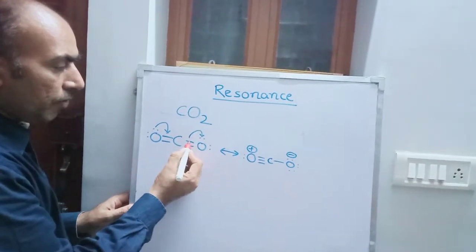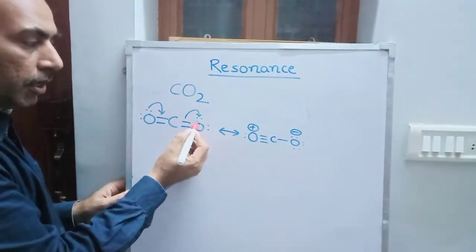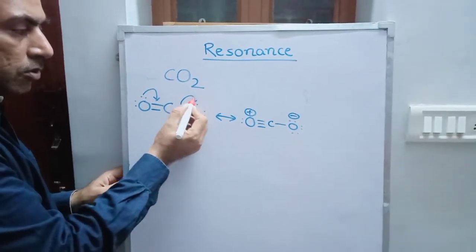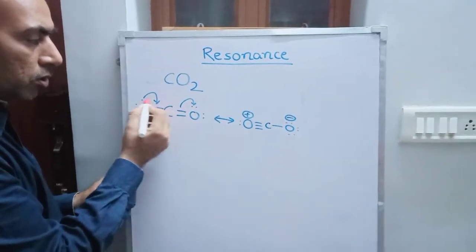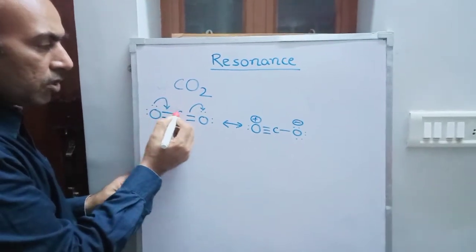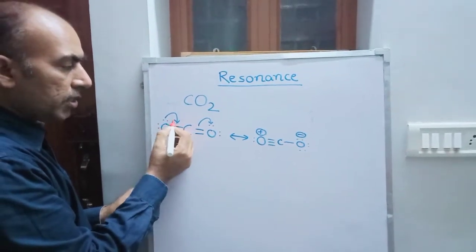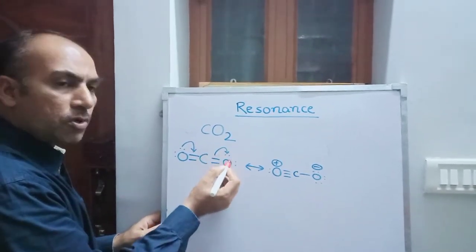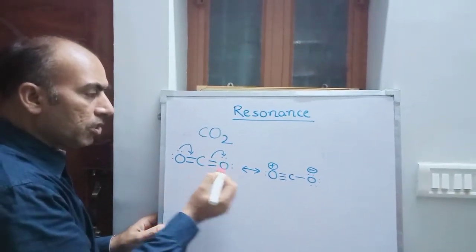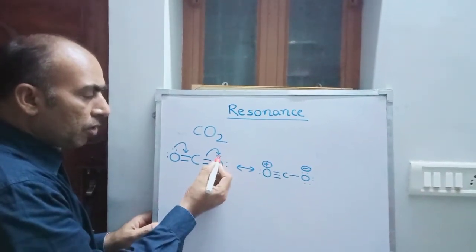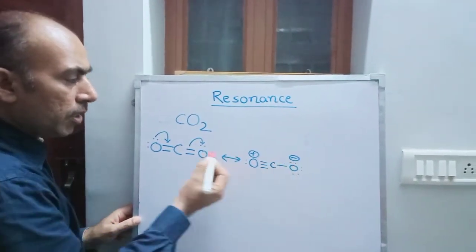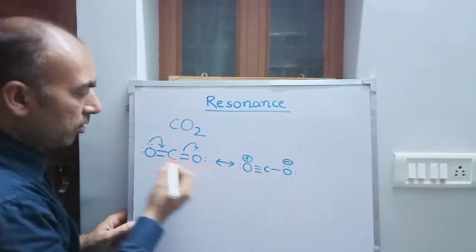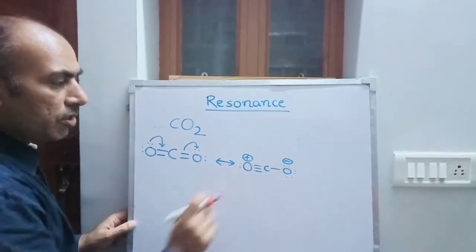And when this pair of electrons is going towards oxygen, it is the electron of oxygen and this is the electron of carbon. The carbon receives an electron from this side, so it becomes neutral. On one side it is receiving the electron of this oxygen, and on the other side it is giving its electron to the other oxygen atom. Therefore it remains neutral, and this oxygen will acquire a negative charge because it is gaining one electron of carbon. In this way this oxygen is getting a positive charge and this oxygen is getting a negative charge.